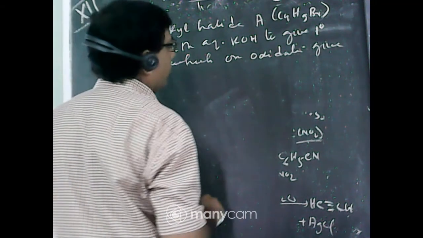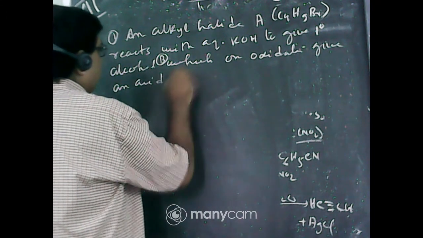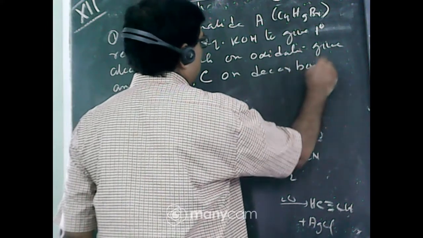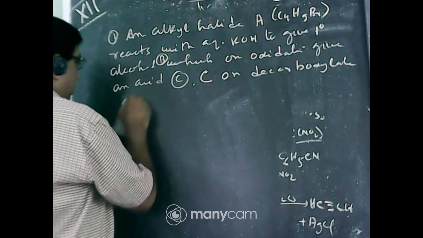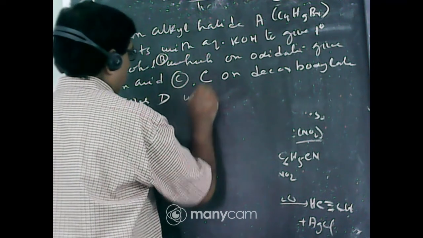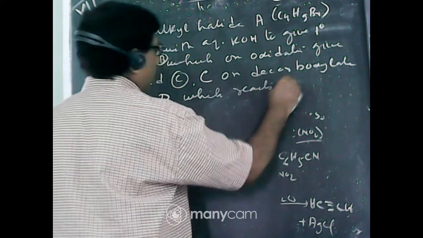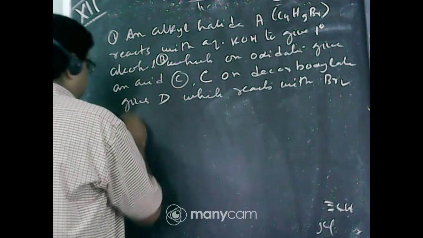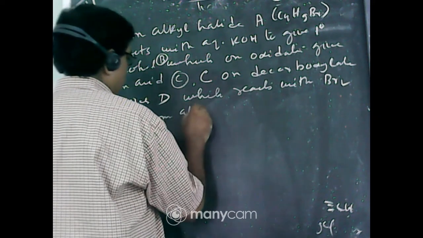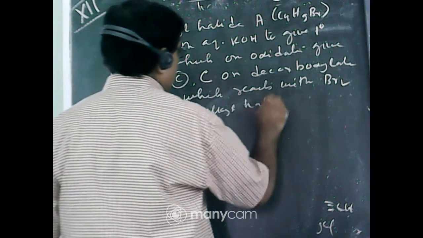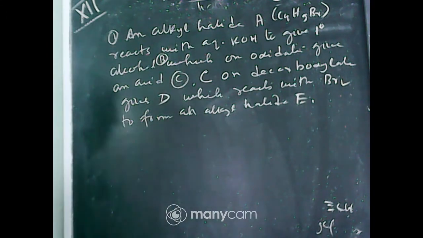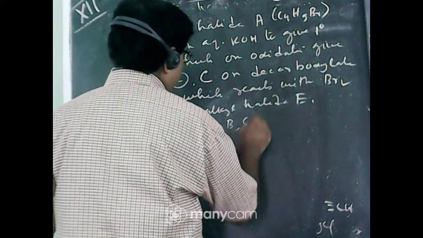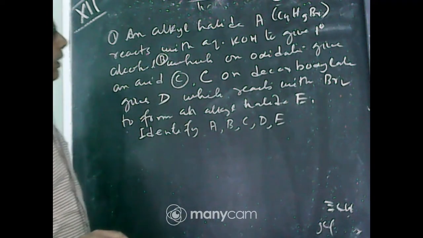B, which on oxidation gives an acid C. C on decarboxylation gives D, which reacts with bromine to form an alkyl halide E. Identify A, B, C, D, E. What is the alkyl halide A?